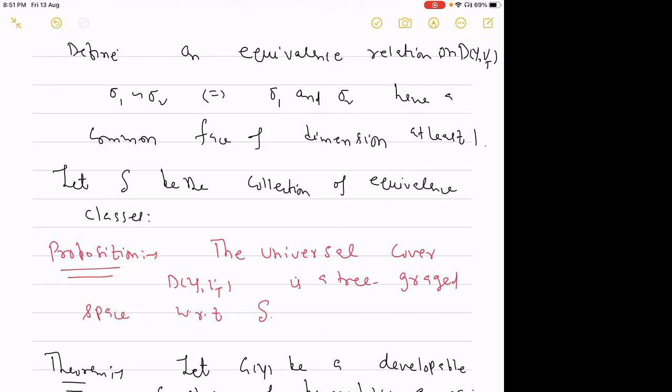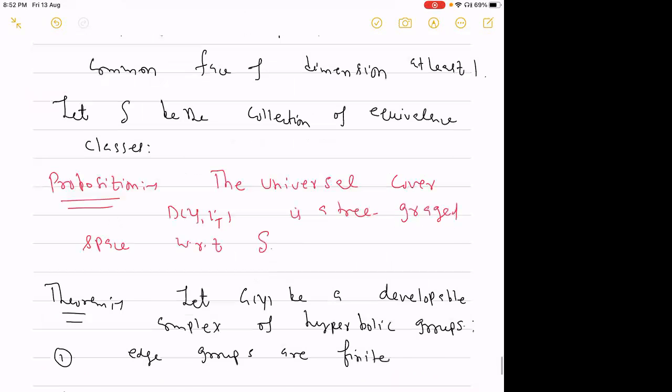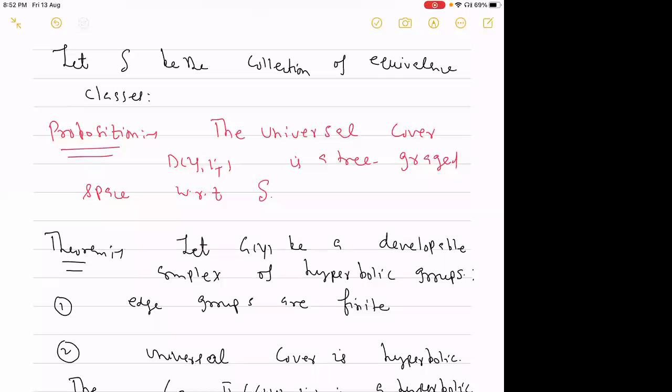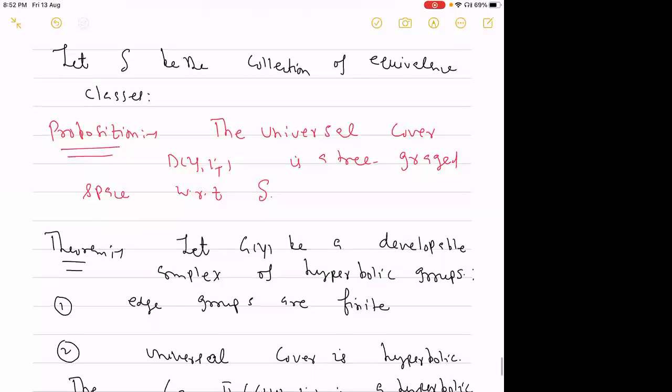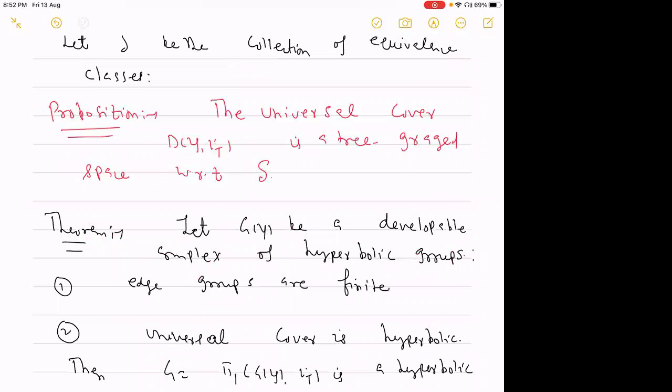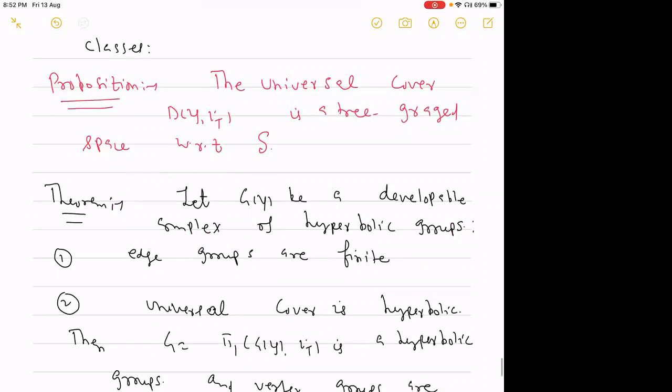I am not giving the proof here because we have no time, but I will try to give a sketch of the proof of our main theorem, this combination theorem. Let Gy be a developable complex of hyperbolic groups whose edge groups are finite and whose universal cover is a hyperbolic space.